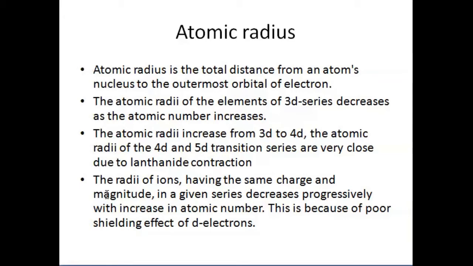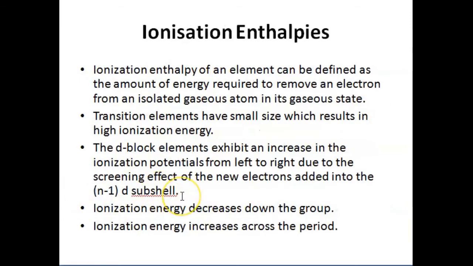The third property we have to talk about is ionization enthalpy. Ionization enthalpy of an element is the amount of energy required to remove an electron from an isolated gaseous atom in its gaseous state. The transition elements have small size, which results in high ionization energy.